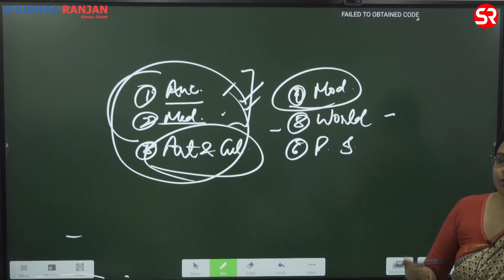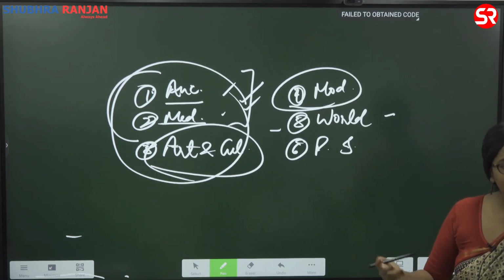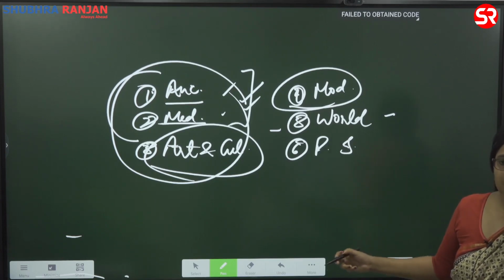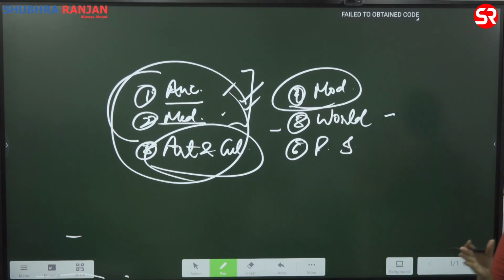So we need to take the edge, and the edge is going to come from understanding the pattern. If you look at the question paper, you will realize Buddhism and Jainism is the most important area, so you need to study that in a lot of detail. There are some areas where relatively fewer questions are coming, so that can be read from one book or just from the notes. Okay, so this is how you need to strategize.